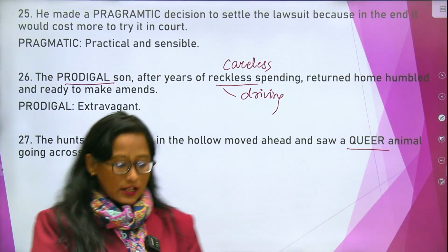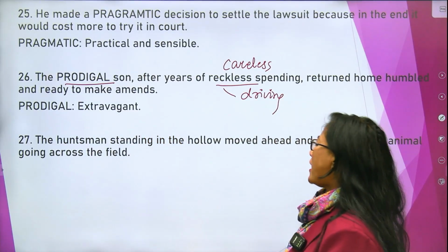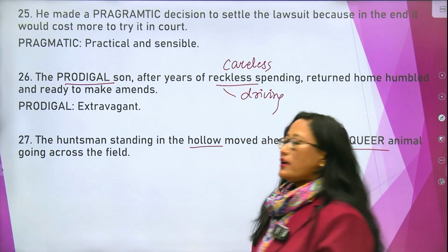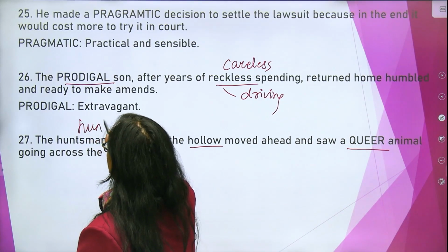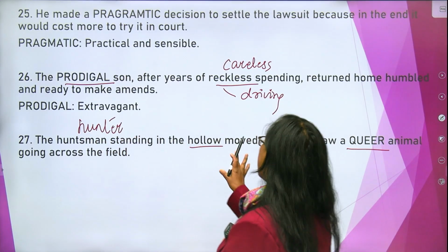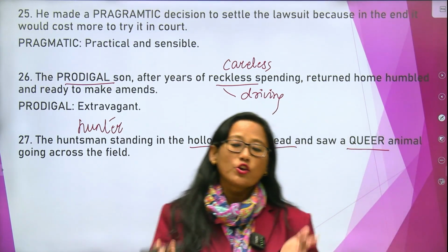Next, 27. The huntsman standing in the hollow moved ahead and saw a queer animal going across the field. So huntsman means hunter. So the hunter, he was standing in a hollow. Hollow means he was hiding. Alright, the hunter was standing somewhere, hiding somewhere. He moved ahead, and what did he see? He saw a very queer animal.